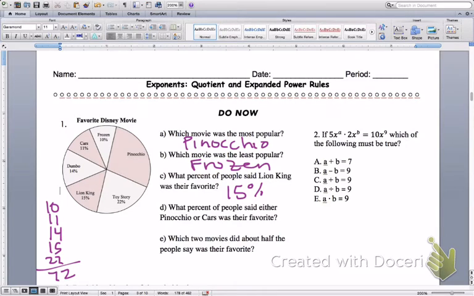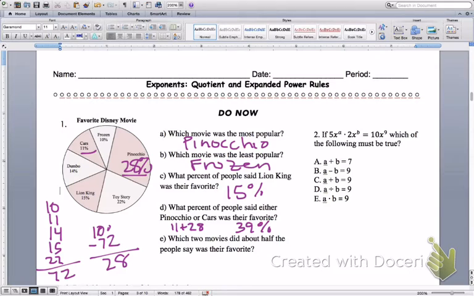So we have 72. Now we're going to subtract that from 100 because everything adds up to 100 in a pie chart in terms of percentages. That's going to give me 28. So we have 28% for this spot. We don't want 28% alone because we want Cars or Pinocchio. So Cars is 11 and 28. We do 11 plus 28, so that's going to be 39%.